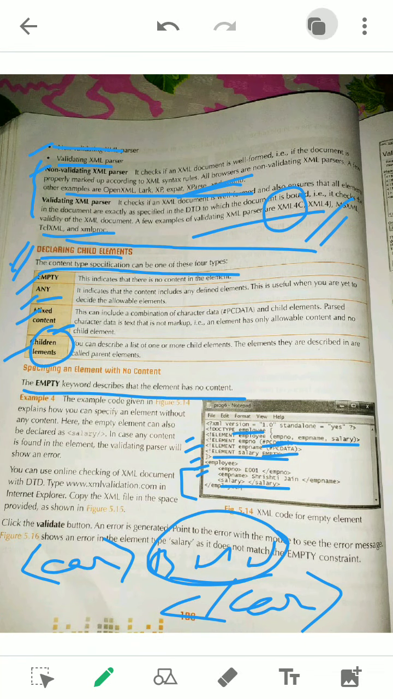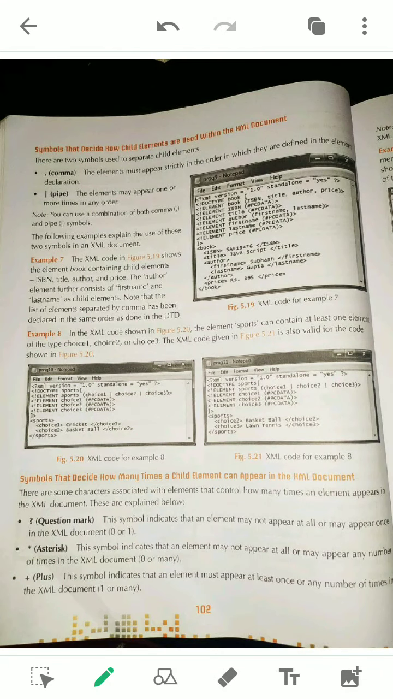What are children elements? According to this, the next topic, we have got the order of the elements. For the order of the elements, we can use comma or another one, pipe. When we use comma, that means all the elements should come in order, one after another. In this example, figure 5.19, we have used comma. That means book is the root element, under book ISBN, title, author, price, all are separated by comma. So you can see all are coming in your XML.